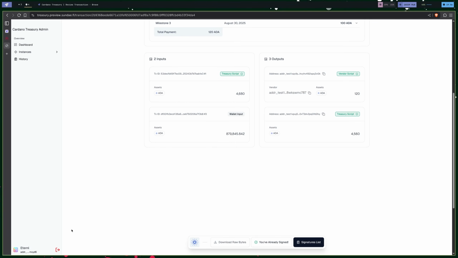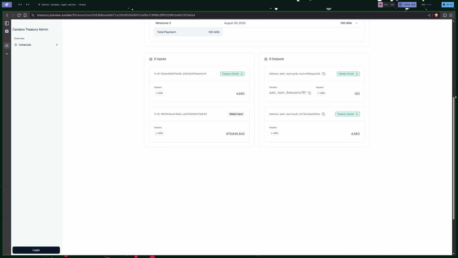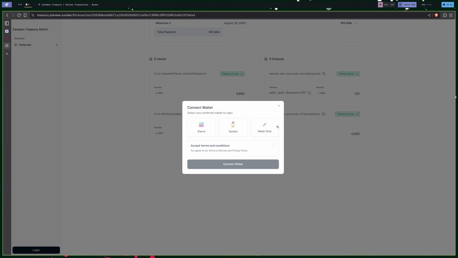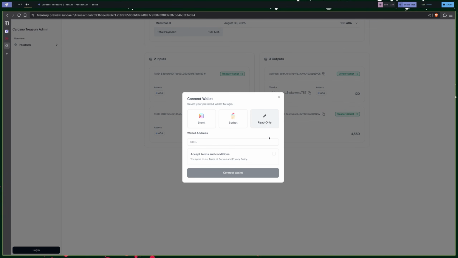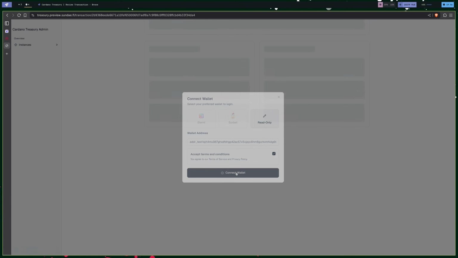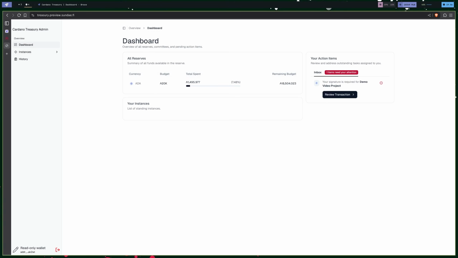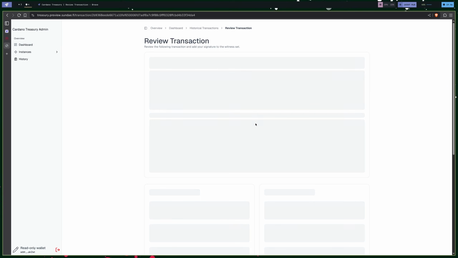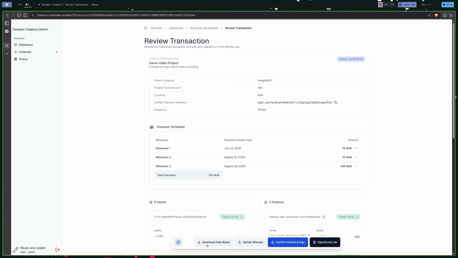And now for the third wallet, I'm actually going to show you an interesting feature. So if I disconnect this and I grab that address from that third wallet, maybe this is an air-gapped wallet where I don't have any SIP30 connection. We've actually added this read-only mode where I can paste in a wallet address and connect that wallet. Obviously, I won't be able to produce a signature from this wallet, but I can browse this page just the same way as always. And when I go to review this transaction, I can download those raw bytes and upload a witness just like normal.